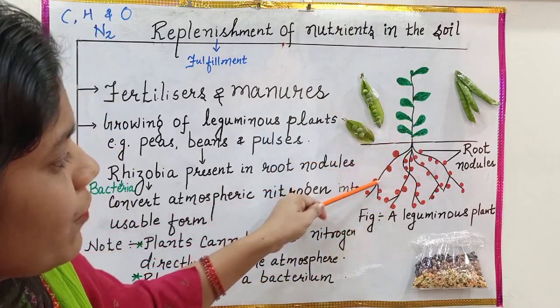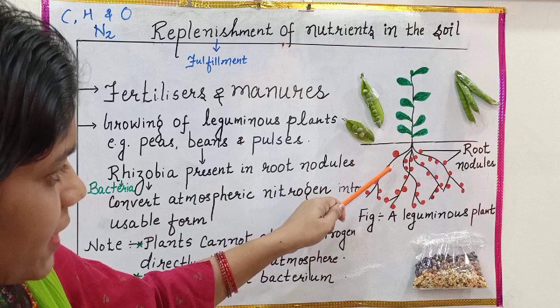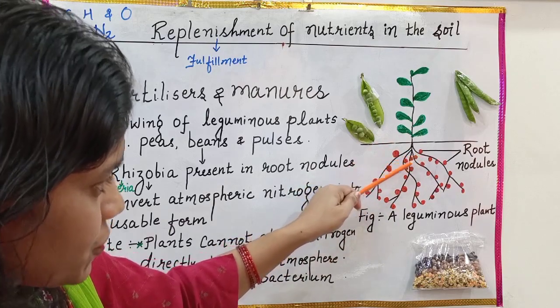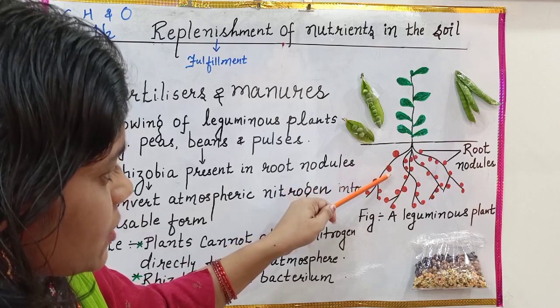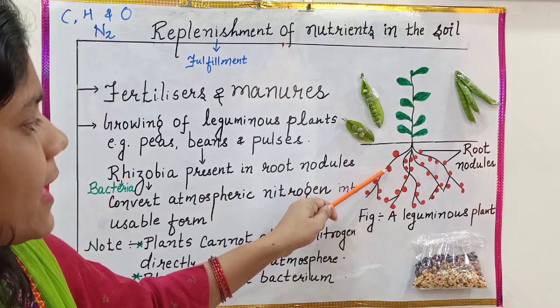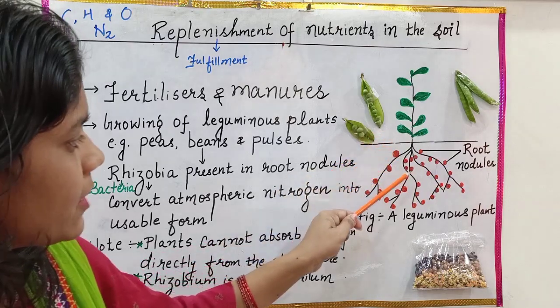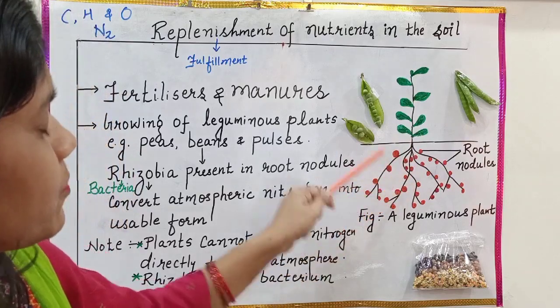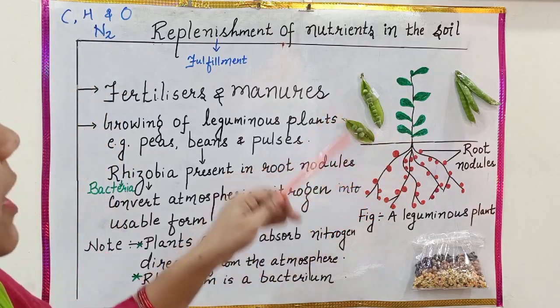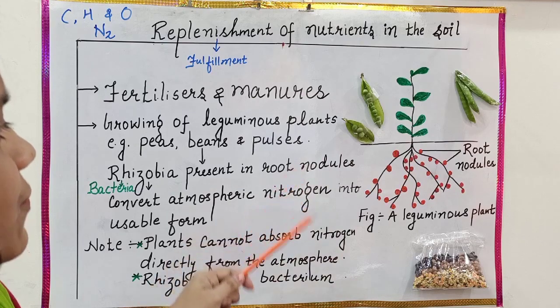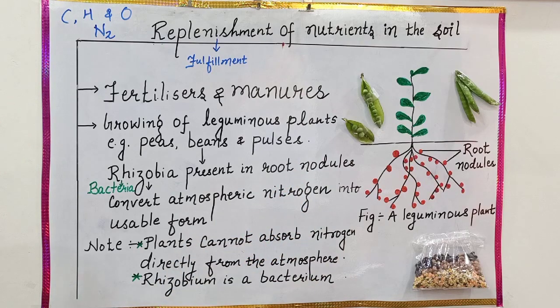Here is a diagram of a leguminous plant. You may notice that there are certain nodules in the roots. Actually, these nodules contain the bacteria, and the name of the bacterium is rhizobium. Rhizobium bacterium helps to convert the atmospheric nitrogen into forms which may be used by plants. In this way, they supply the plants with nitrogen. And this nitrogen is used by the plants, and when the plant has grown and when it mixes with the soil, some amount of nitrogen remains in the soil.